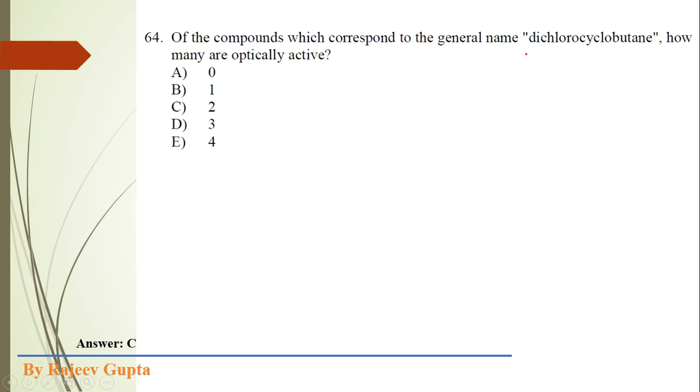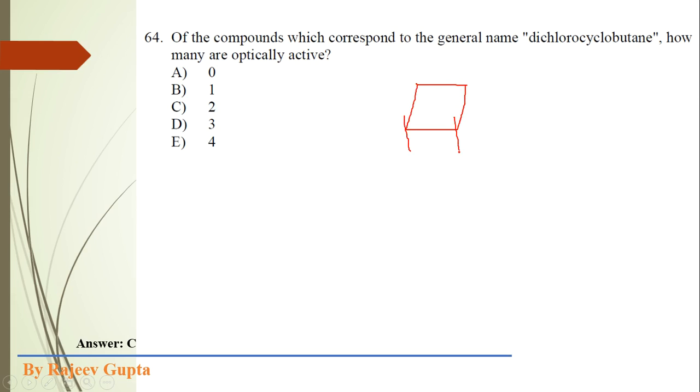So what we have to do here is find the possible optically active isomers in the case of dichlorocyclobutane. First of all, I am drawing the structure of this dichlorocyclobutane. This dichlorocyclobutane could be cis or trans. First I am drawing the geometrical isomers of this.